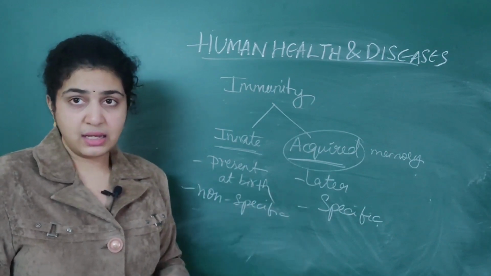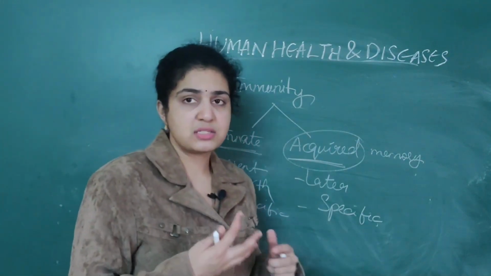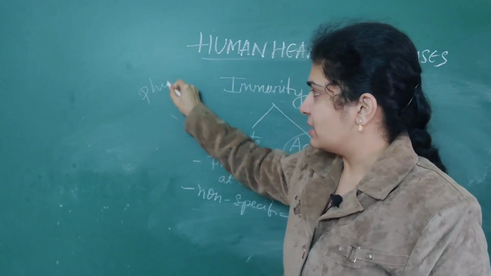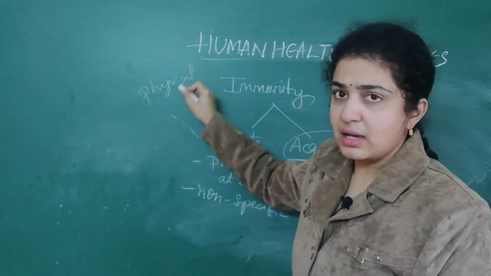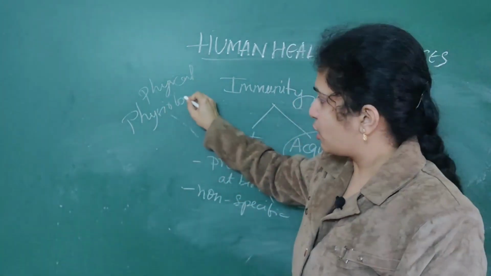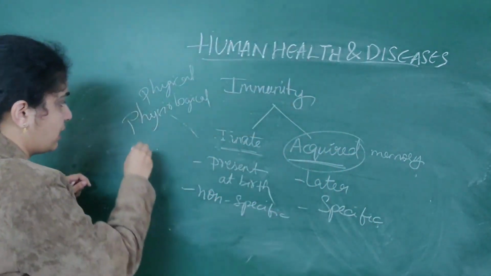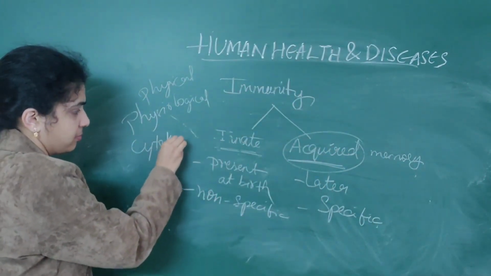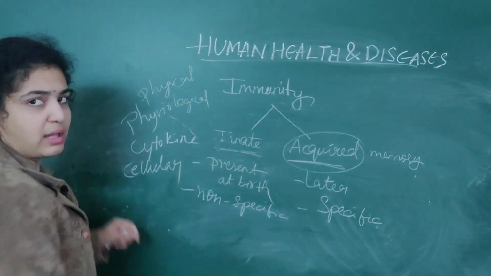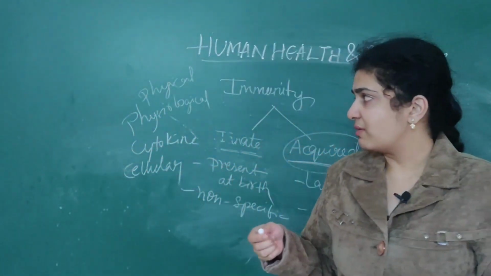When you go deeper into innate immunity, there are four types of barriers. They are physical barriers, physiological barriers, cytokine barriers, as well as cellular barriers. These are the four types of barriers which prevent microorganisms from entering our body.